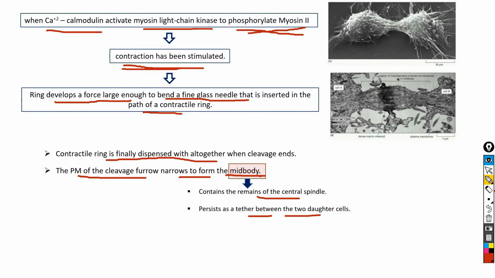As you can see here, this figure represents the mid-body present after the completion of the separation of daughter cells, and this residual mid-body serves as a mark on the cortex that helps to orient the spindle in the subsequent cell division.